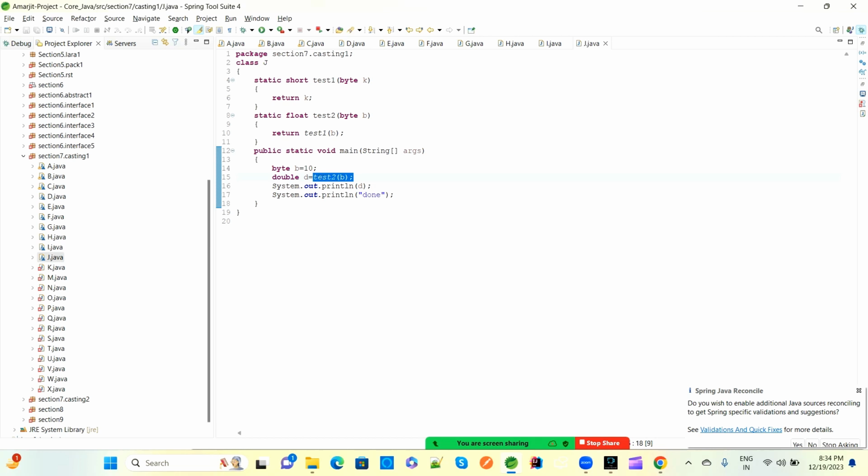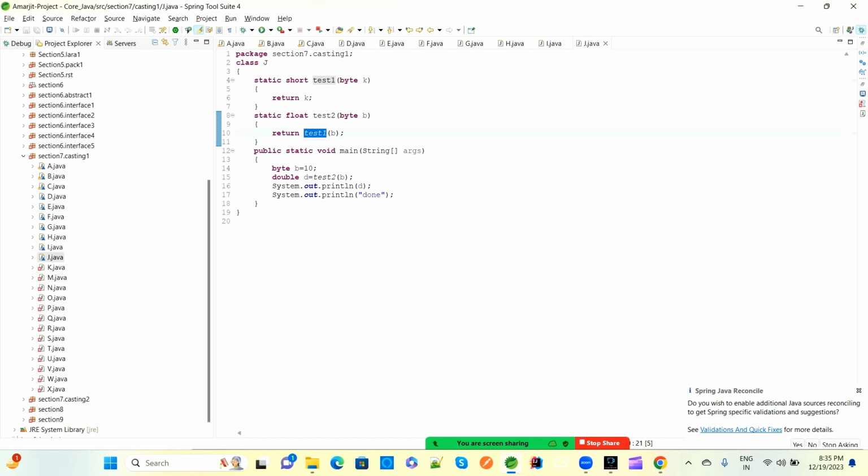Here we are calling test2 with b, meaning a byte type, in the variable double d. The compiler will check whether a test2 method is there which has a single byte parameter. Yes, inside this J class the test2 method has a byte parameter, so it matches. Byte b was 10, so this value is assigned as b equal to 10. Now we have a return statement directly, and it has test1.